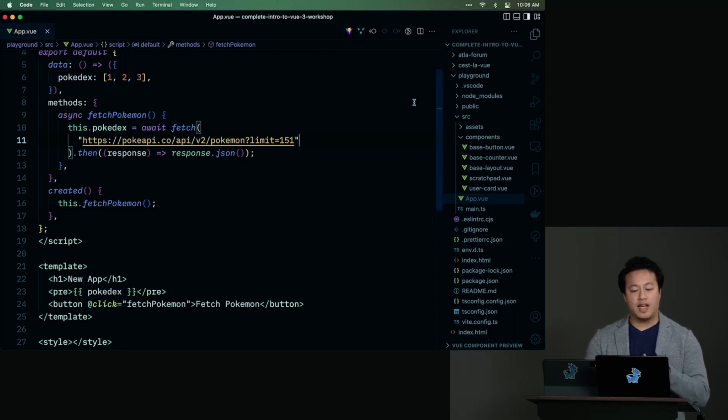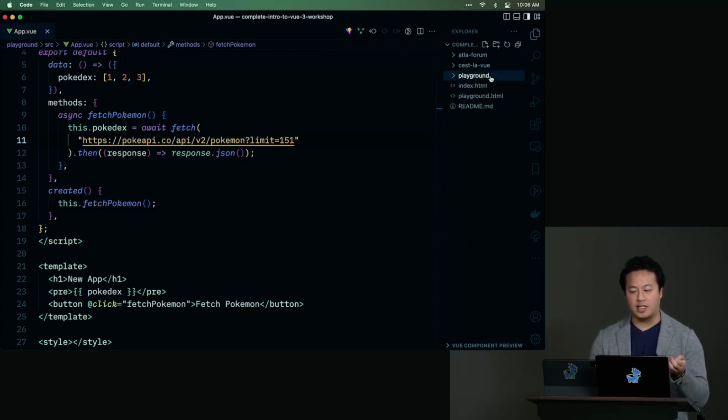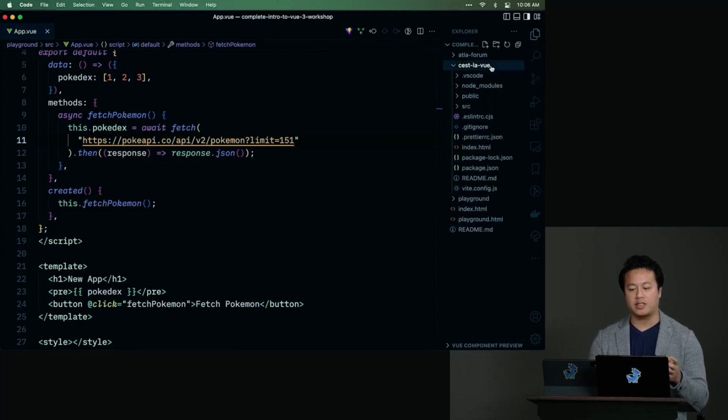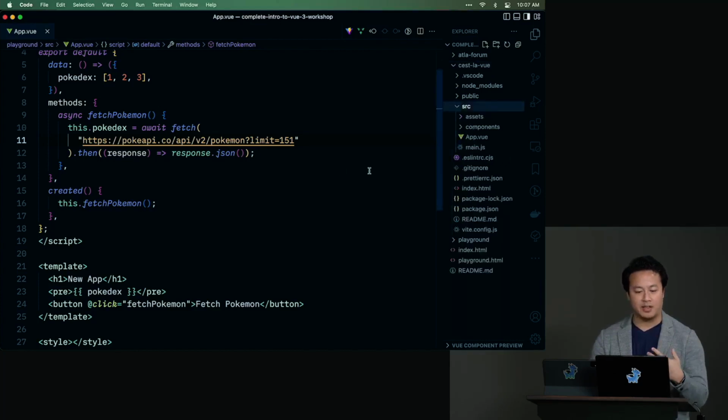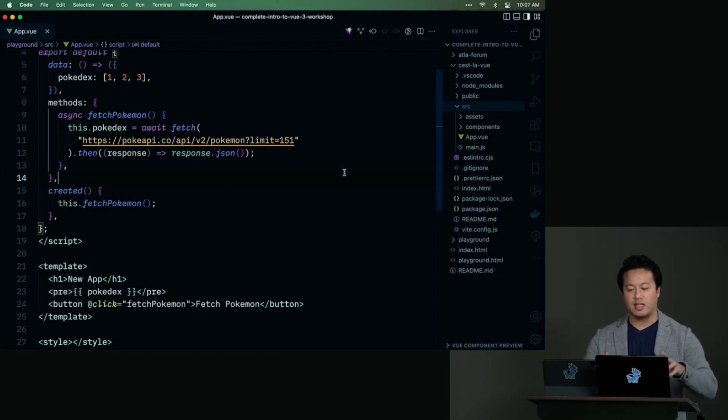So if we're taking a look at the code that we have right now, you'll notice that if you checked out the 09-begin branch, there's a new project in here called C'est la Vue. For those not familiar with the French, C'est la vie just means this is life, and so this is Vue. Inside of here we do have a little bit happening, so I want to walk through this with you, because going forward for the rest of the day, I will try to centralize the exercises around C'est la Vue to provide some context and give you the experience of walking into a project that already has some, call it legacy code.